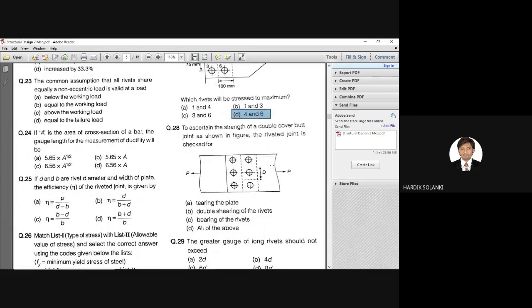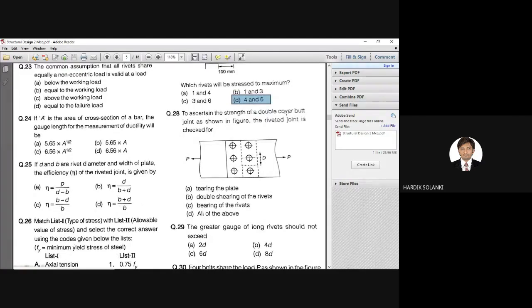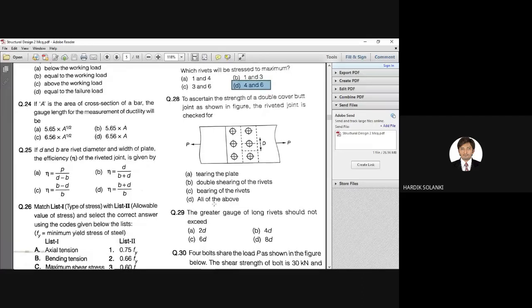question number 27. To ascertain the strength of a double cover butt joint, as shown in the figure, the riveted joint is checked for which value: tearing of the plate, double shearing of the rivets, bearing of the rivets, or all of the above. If you know your examples, if you know the IS code, you can easily answer this question.